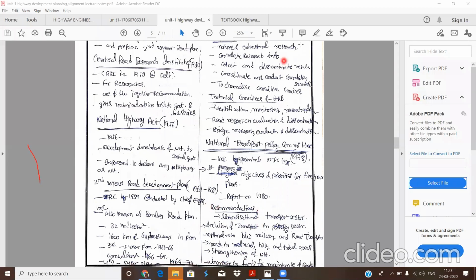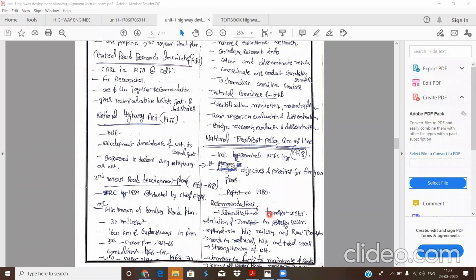The main recommendations of the NTPC: the first recommendation is liberalization of the transport sector. That means a simple process for the transportation sector. If you want to purchase a vehicle or establish a transport system, the facilities are easily available for the public or other agencies.